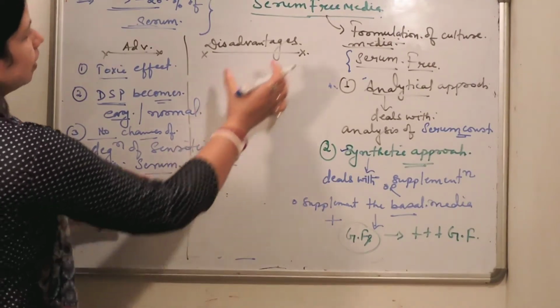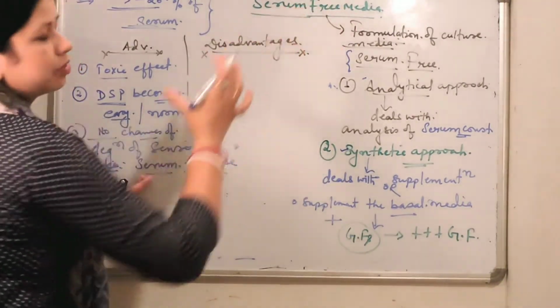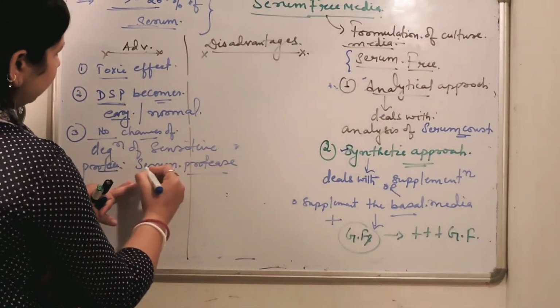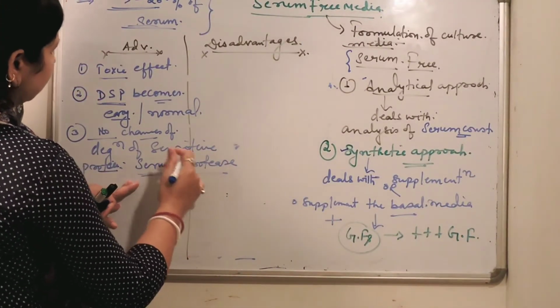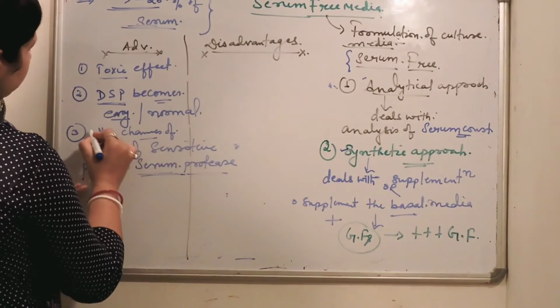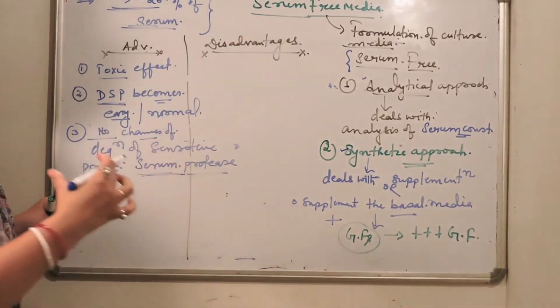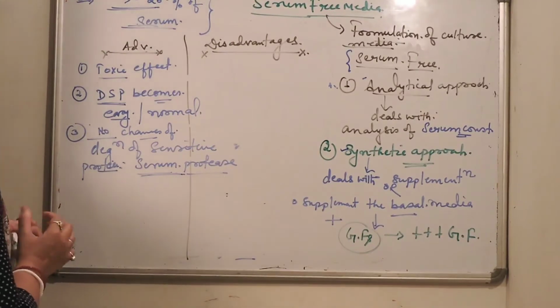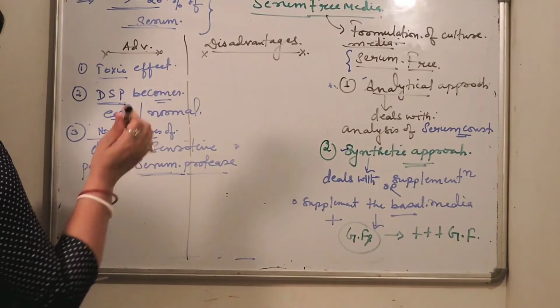So if serum is not present in this media, it should be clear to all of you that degradation due to serum protease will be avoided. There is no chance of degradation of sensitive protein by serum proteases, because serum is not there in the media.